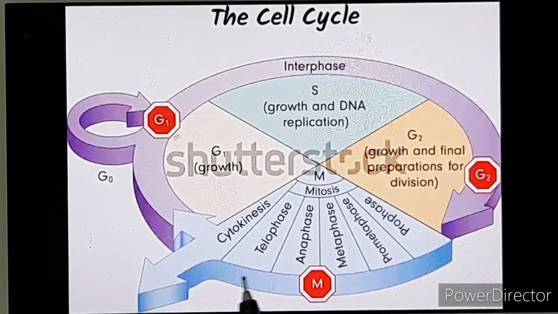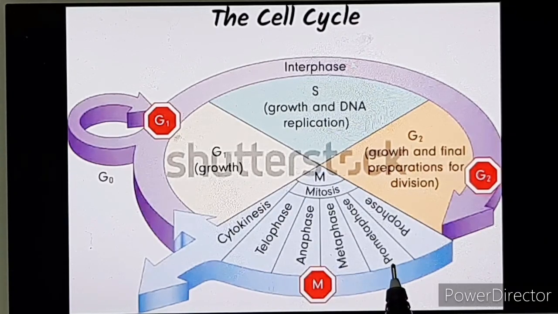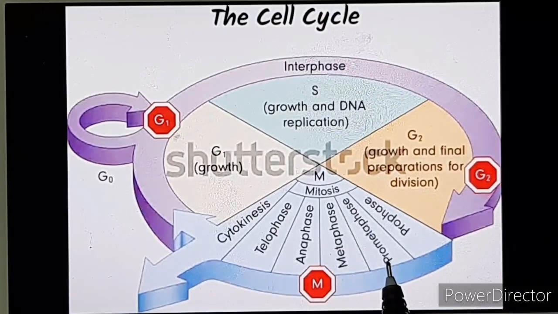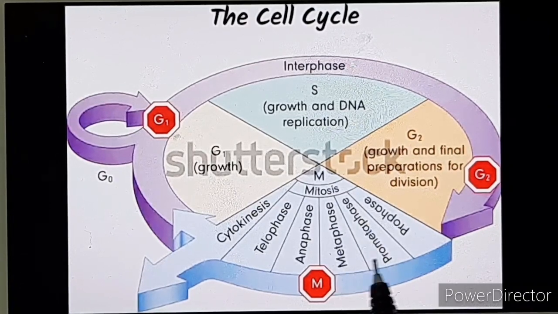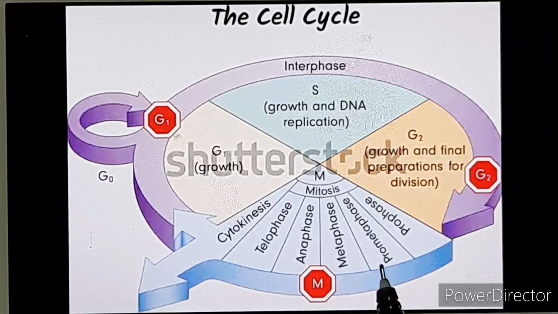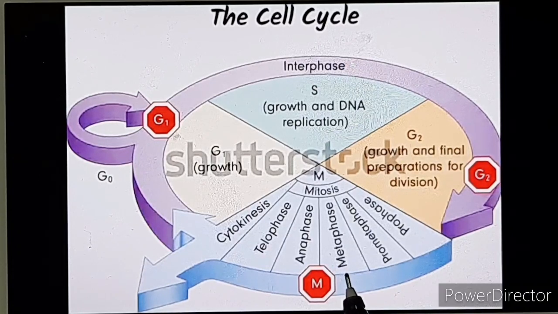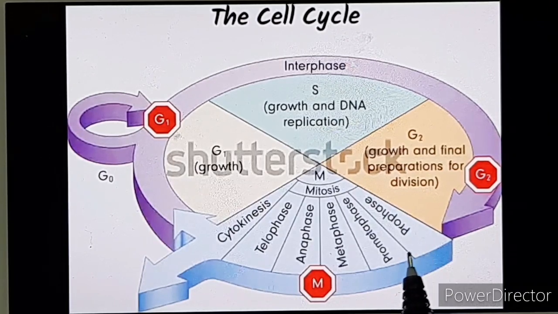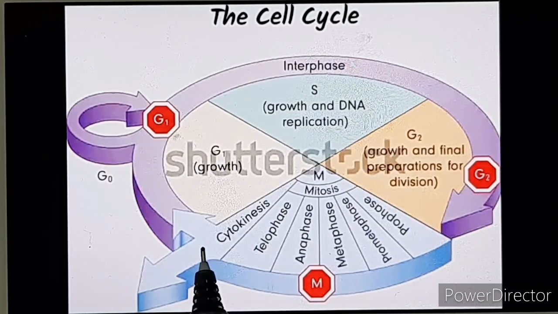So we come to this diagram again, and here you see these four phases, and one more phase, pro-metaphase. Pro-metaphase actually is a phase between prophase and metaphase. For each phase we can have an early phase and a late phase, like early prophase and late prophase. Here there is just one phase given between prophase and metaphase. Otherwise basically there are four phases: prophase, metaphase, anaphase, and telophase. All the four constitute the division of the nucleus, which is karyokinesis, and then later comes cytokinesis.